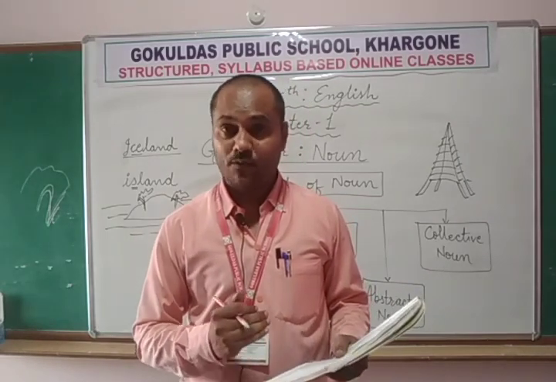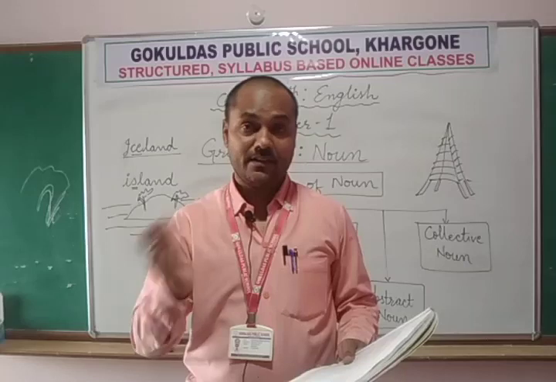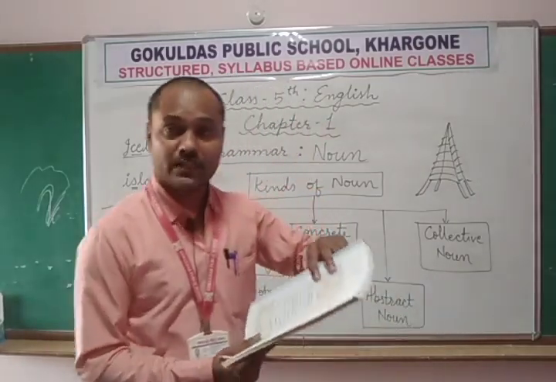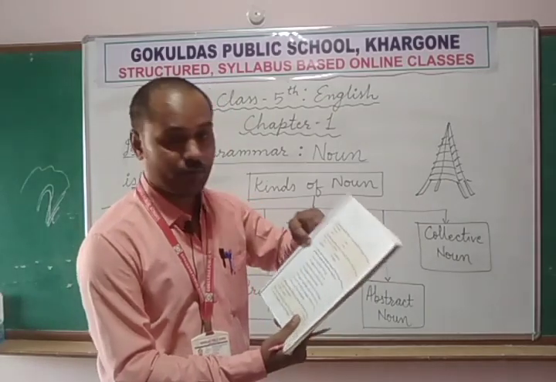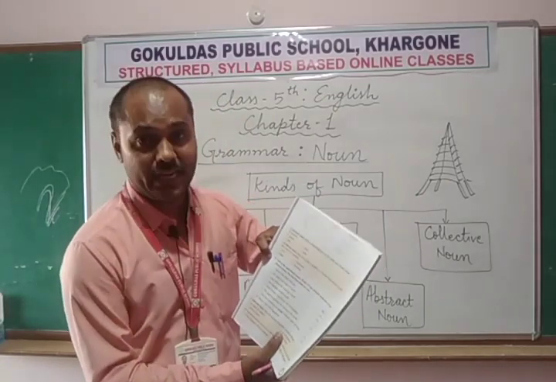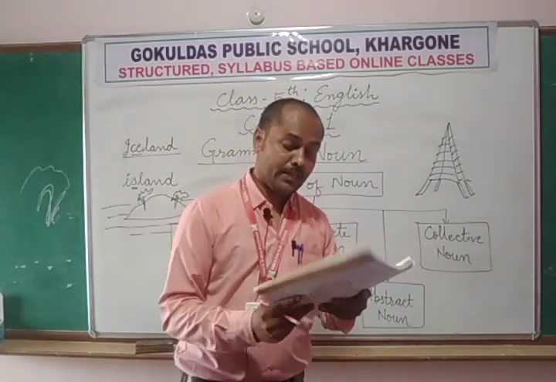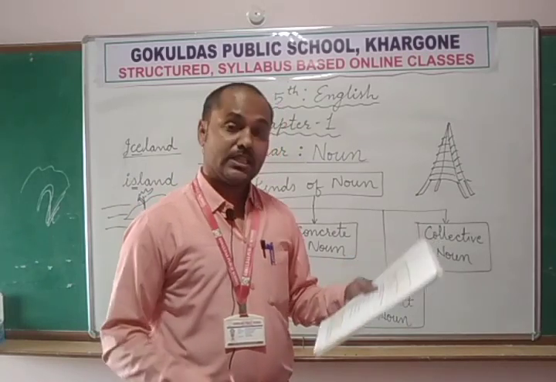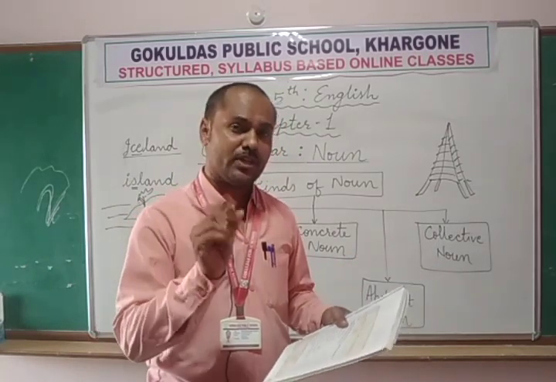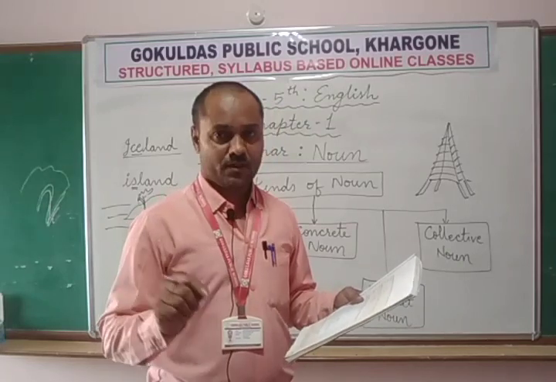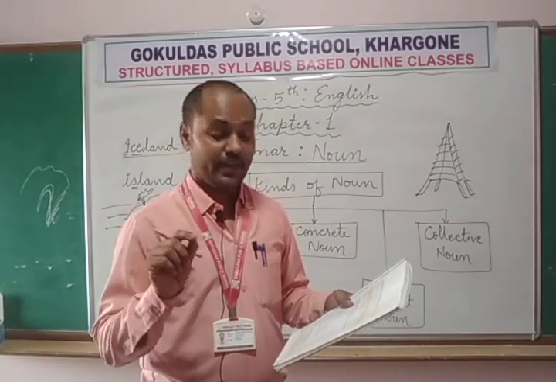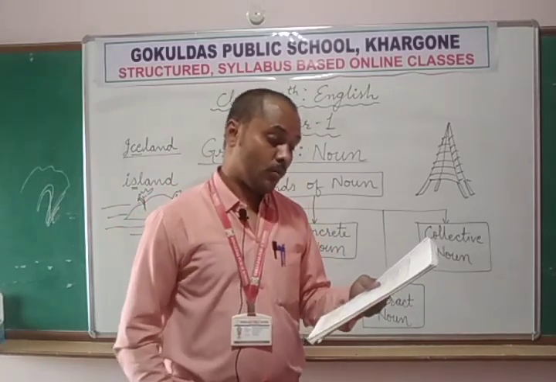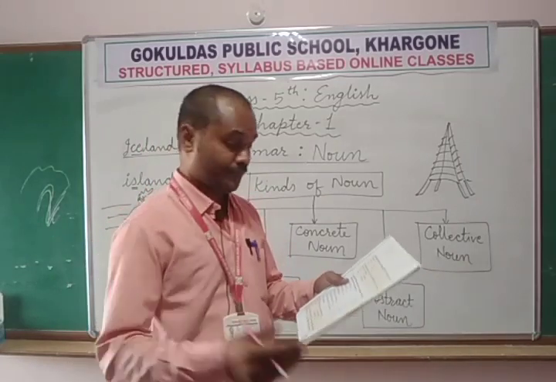Now again we have one exercise to classify between these two. So first you note down these two definitions. After these two definitions we have exercise number B. Now in exercise number B, let's read. Look at the underlined nouns. Write CN, the abbreviation or short form of concrete nouns, and AN, the abbreviation or short form for abstract nouns. One has been done for you.